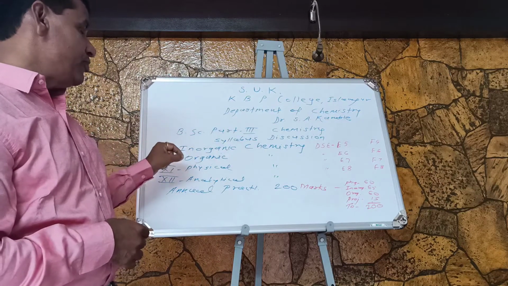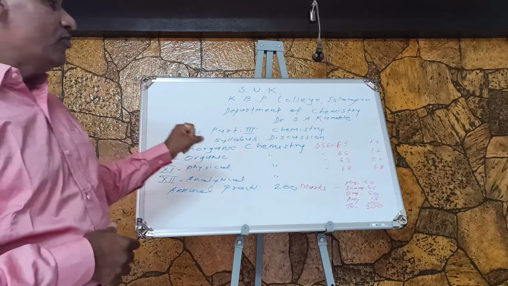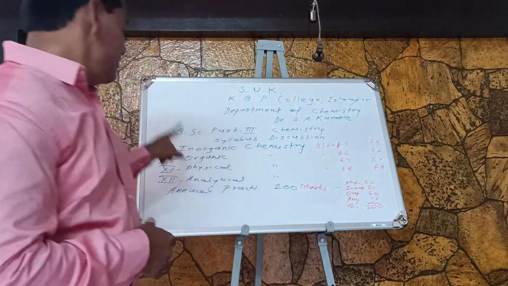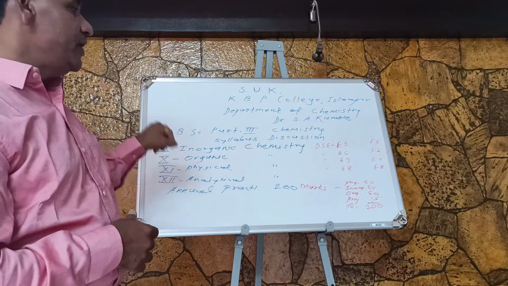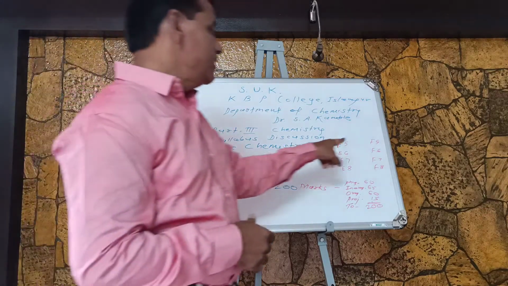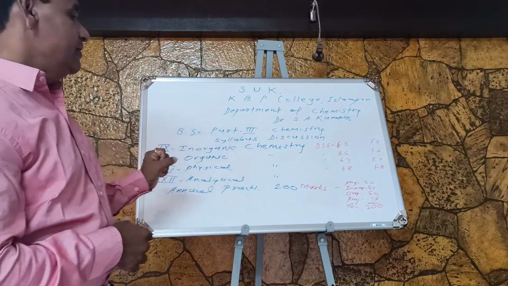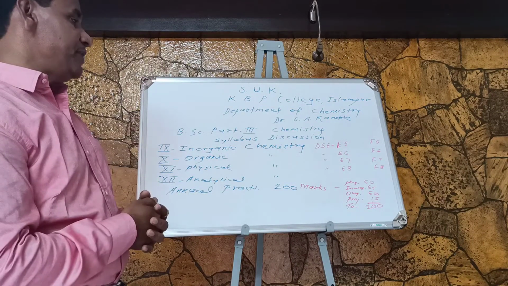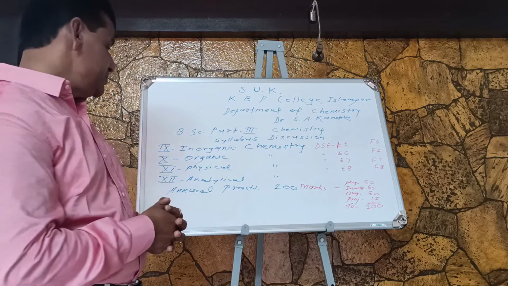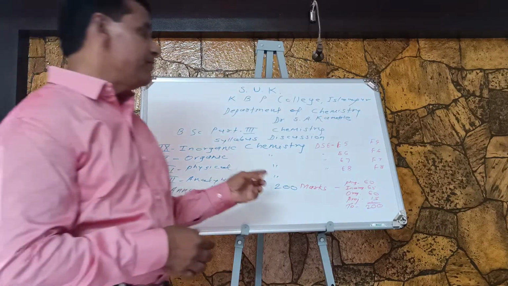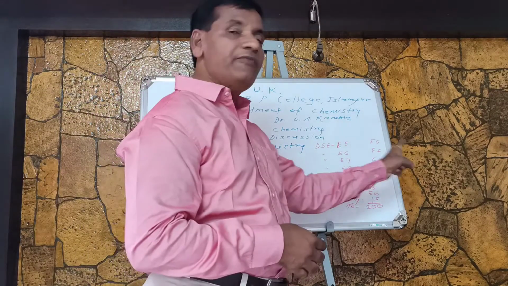An Organic Chemistry paper will be there whose paper code is DSE F6. The Physical Chemistry paper has paper code DSE F7 and there will be an Industrial Chemistry paper, that is the 16th paper, whose paper code is DSE F8.